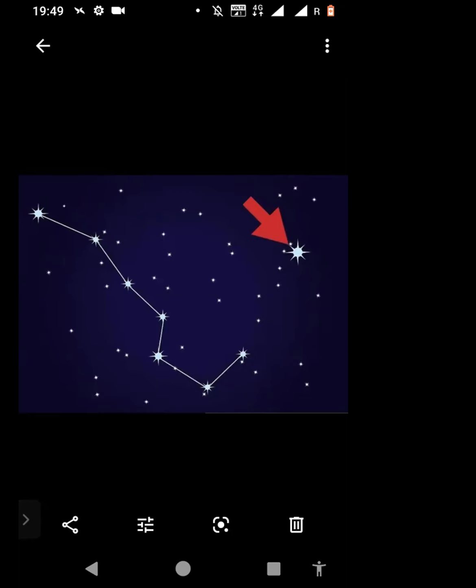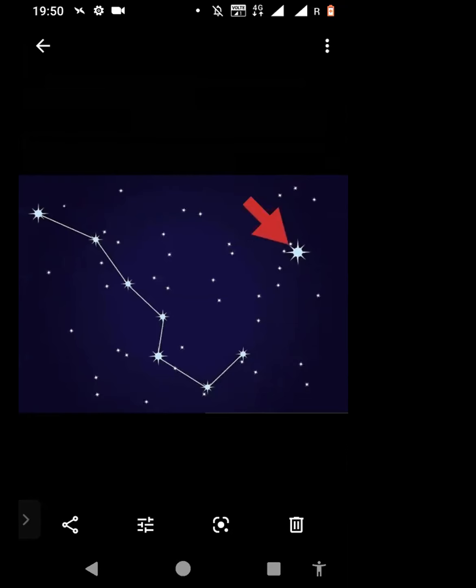So if you look at a clear night sky, like over here, I'm in a village, there is no light pollution at all. So at night, I'm able to see the Milky Way. I'm able to see all the stars very clearly. If I take a photo, the whole sky is filled with dots. I'm here in the village and outside is just jungle and there is no light pollution.